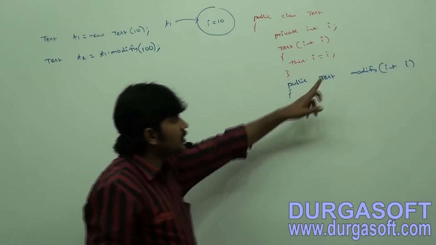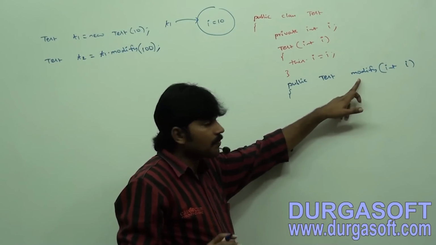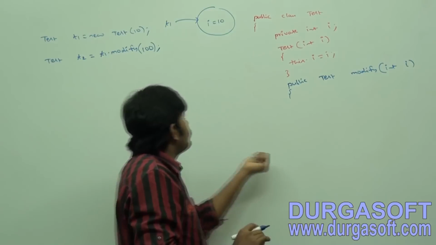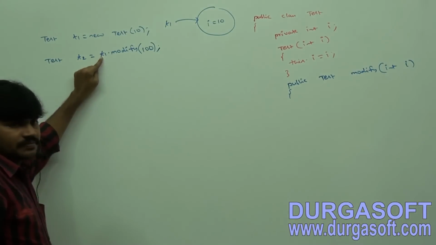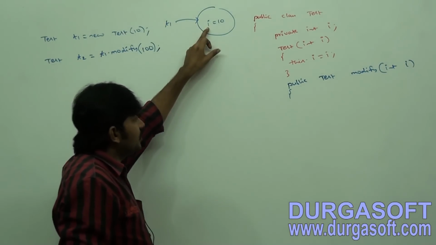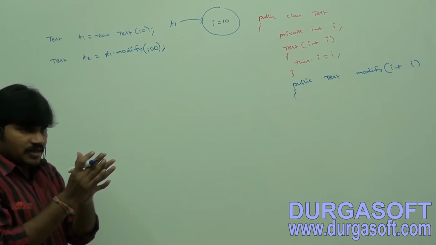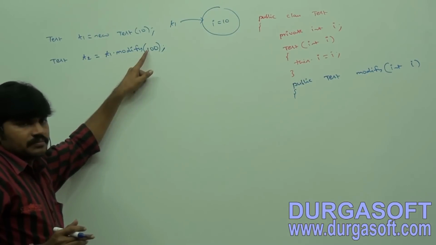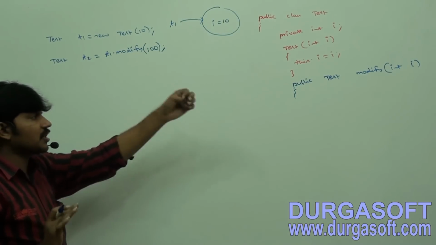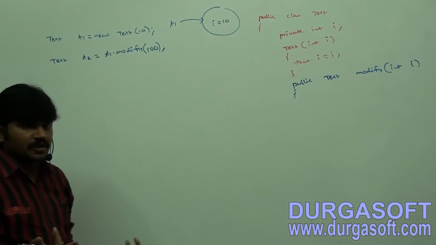How I have to implement this modify method is, sir, the current object you are calling modify on, t1, compare its i value and this i value. Both are the same or not? If both are the same, don't create a new object, return the existing object, because there is no change in the content.